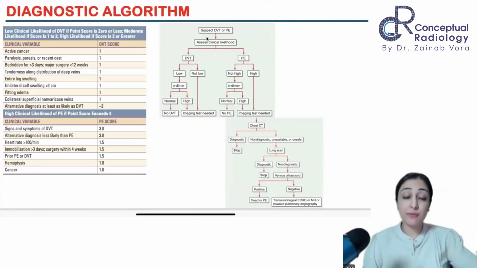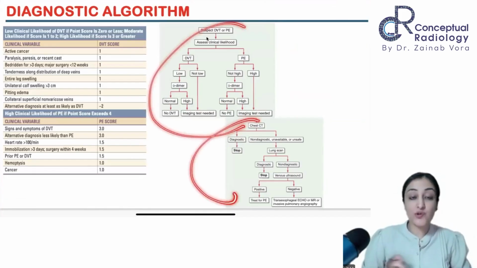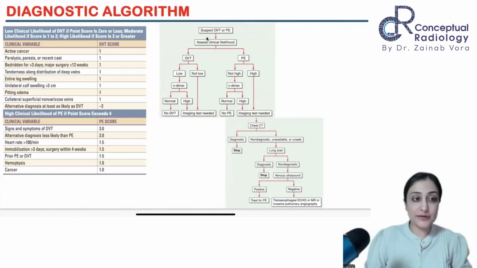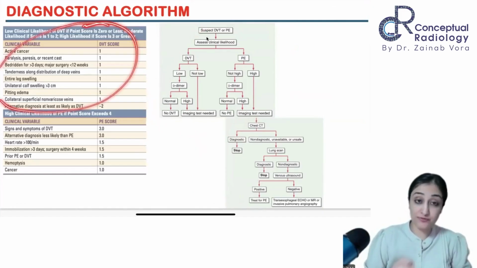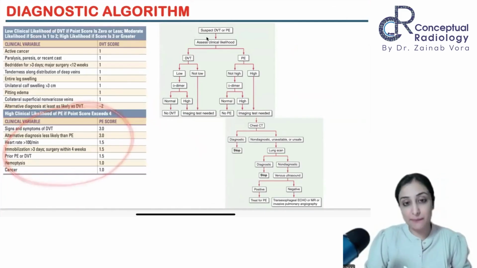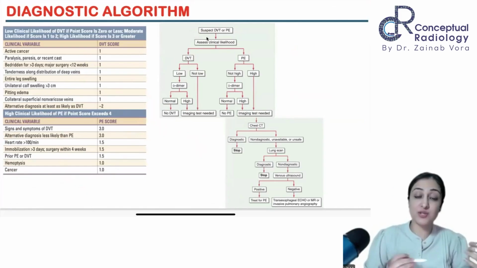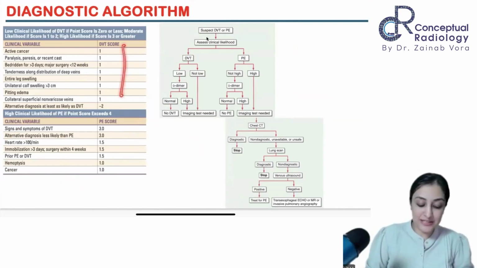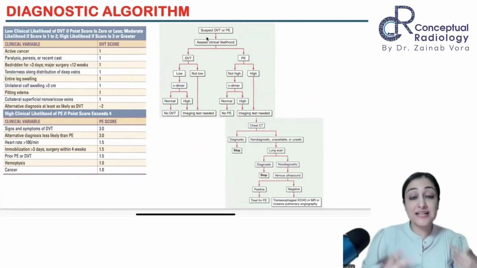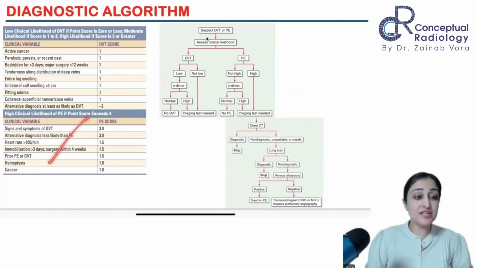You need to know about the medicine aspect of things here because the diagnostic algorithm depends on it. So we have a likelihood score. There is one Wells score, which is the modified Wells score for DVT, and then there is a Wells score for pulmonary embolism. So दोनों का ही clinical score होता है. You don't really need to memorize. The only significance is that we need to ask the clinicians, is the clinical probability high or low, right? So that is what you need to basically know. Don't even have to ask your clinical colleagues. You need to just have a brief idea. And it's very, very simple.